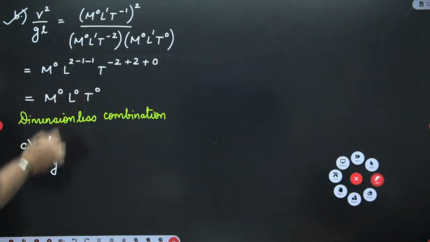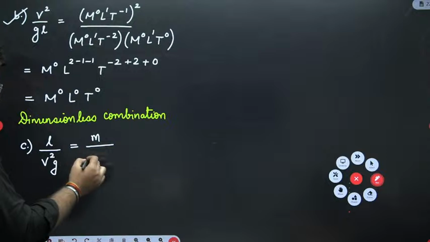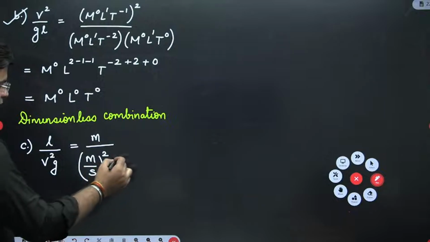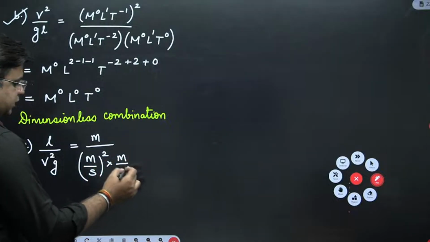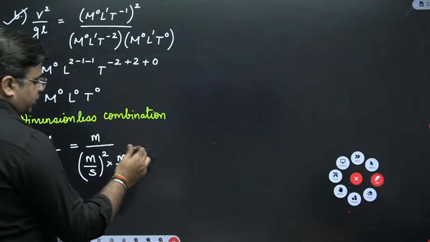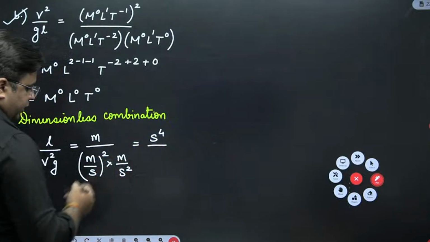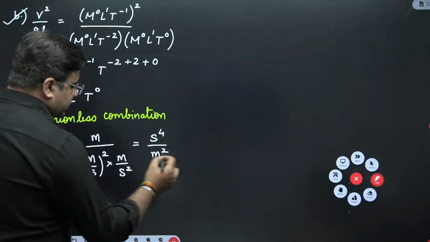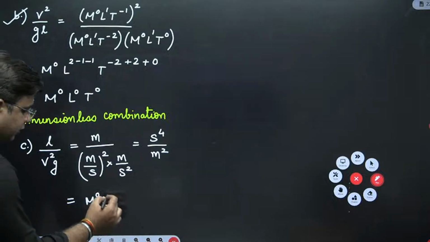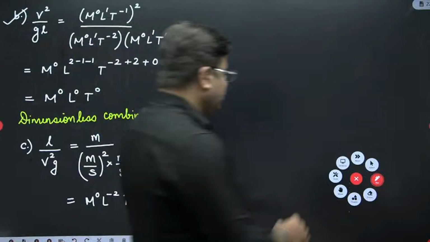So I have told you one method, right? Another method can be that you can just directly write down the units. So this is meters, this is meter per second, the whole square, multiplied by G, which is meter per second square. So you can check this out. This meter and meter will cancel out. S square and S square will be S raised to the power 4 going in the numerator, divided by this, which will be equal to M square. So the dimensional expression that will come out for this will be M raised to the power 0, L raised to the power minus 2 and T raised to the power 4. This is the expression. It is again not a dimensionless quantity.